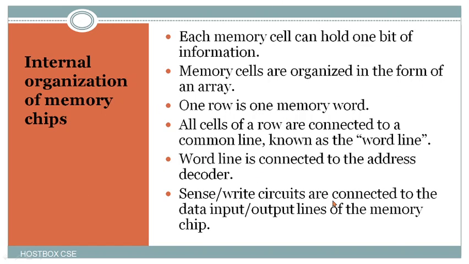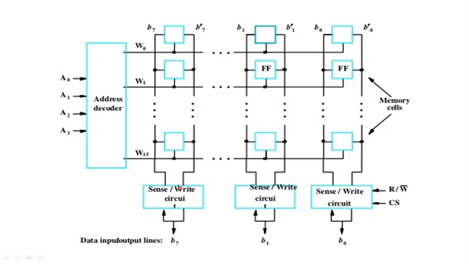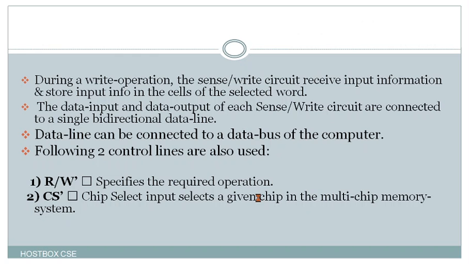And our sense/write circuits are connected to the data input/output lines of the memory chip. Here are some additional points, same diagram. During a write operation, what will happen? The sense/write circuit receives input information and stores it in the cells of the selected word only. And also the data input and data output of each sense/write circuit are connected to a single bidirectional data